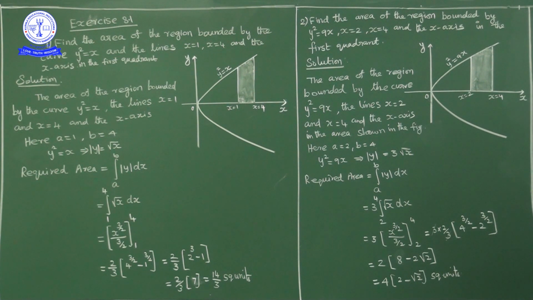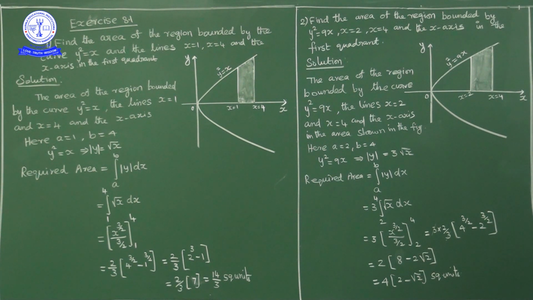Okay. So here the lower limit is 1, the upper limit is 4, and when you are using x limits, we have to write integral a to b y dx. What is y here? Y is plus or minus square root of x. So the modulus of y is the square root of x.